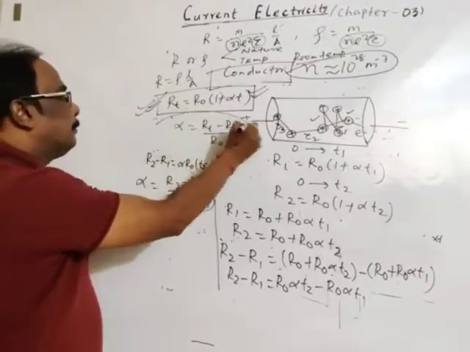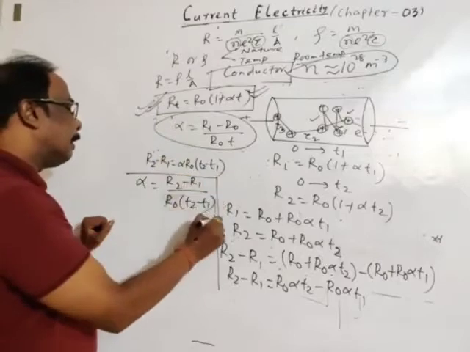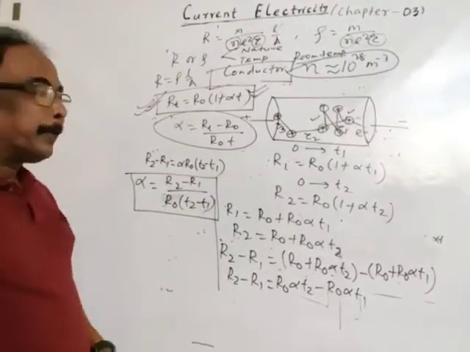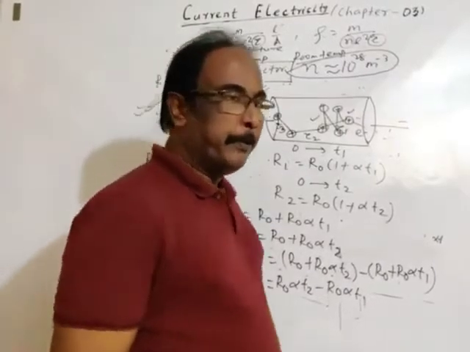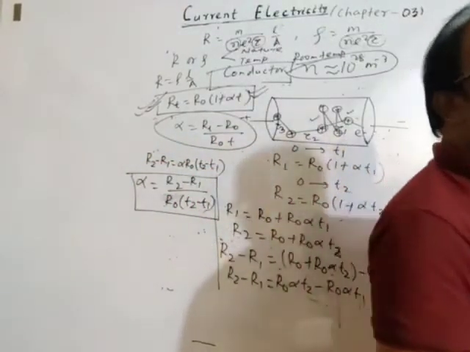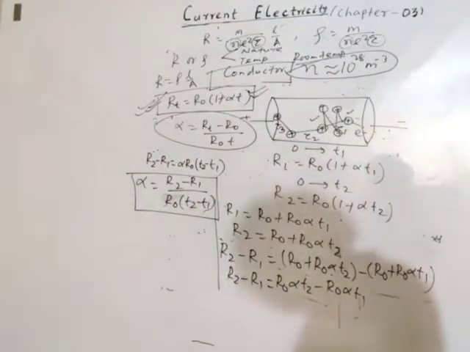See, the similar form we have written back. Then alpha also depends upon temperature. Take it down. This is an easier form, very easy. Take it down. Okay. Is it clear?